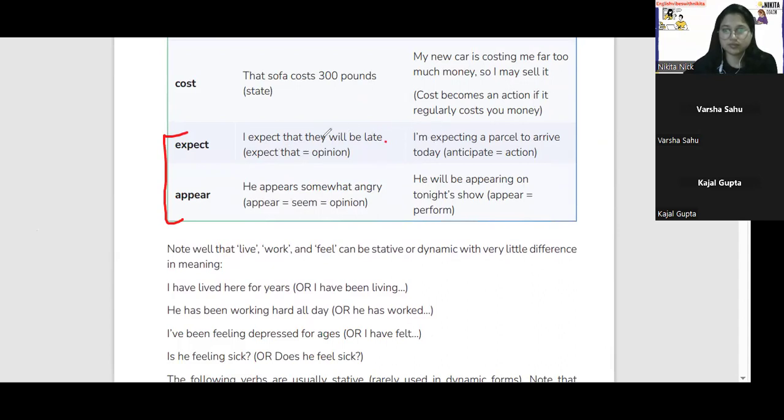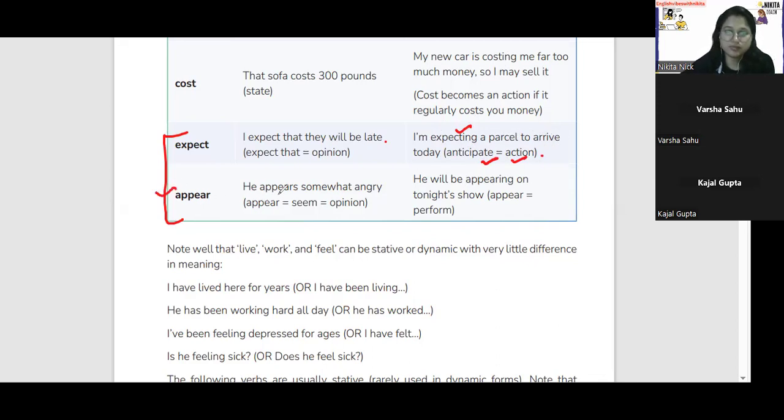Expect that is opinion. I'm expecting a parcel to arrive today. Anticipate is action. Yeah, you're anticipating, you're expecting. Anticipate is what? Expecting something. So it is action. So you're expecting that a parcel is going to arrive today. So I'm expecting a parcel to arrive today.